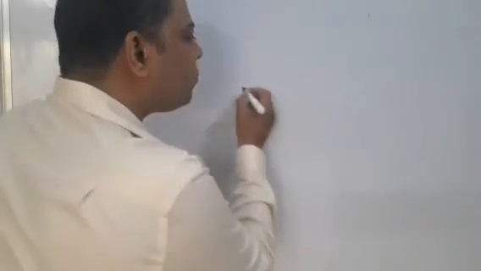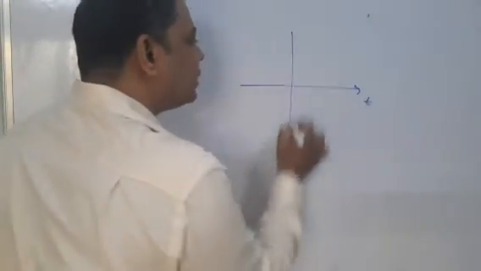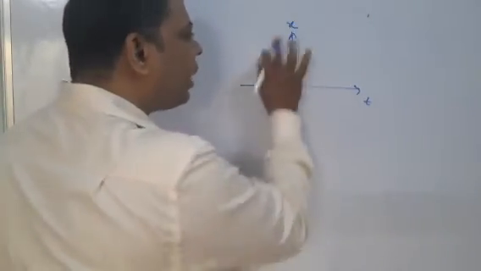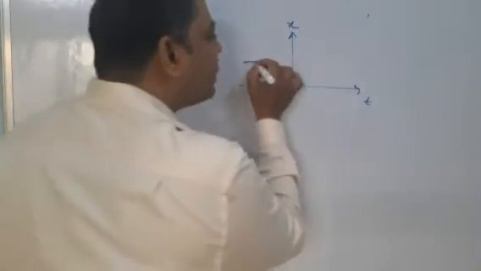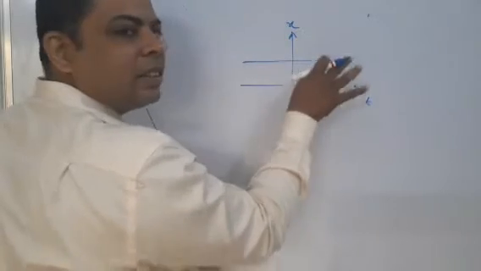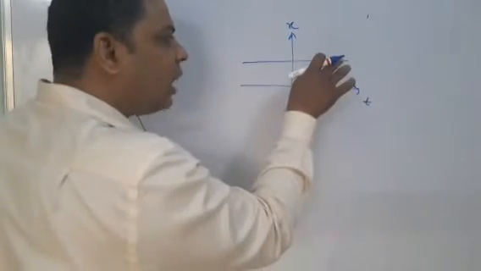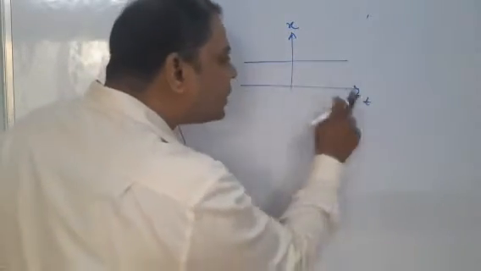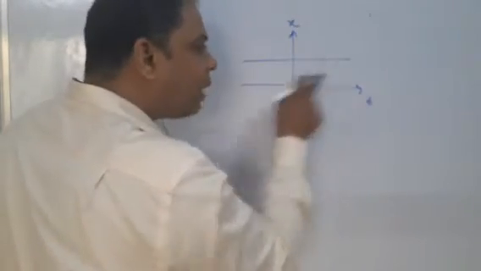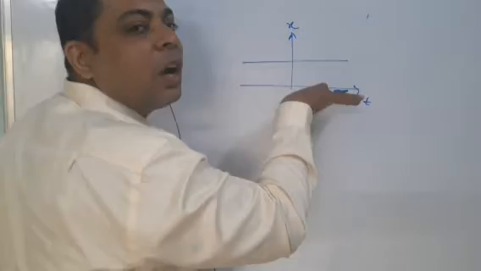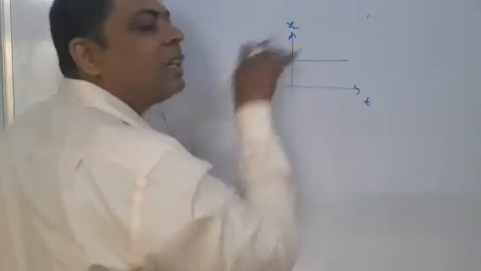Okay, see. Suppose this is the time axis, this is your x or y, whatever the state is, it doesn't matter. Now suppose you have this straight line, and this straight line is parallel to the time axis. That means this is a horizontal straight line. Any line parallel to the abscissa is horizontal.